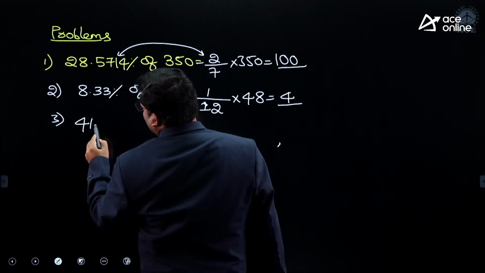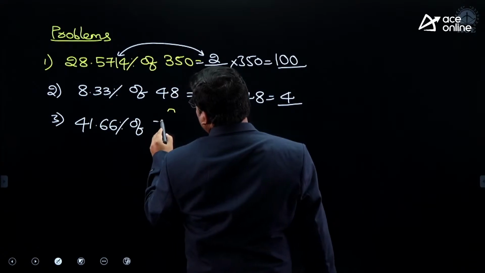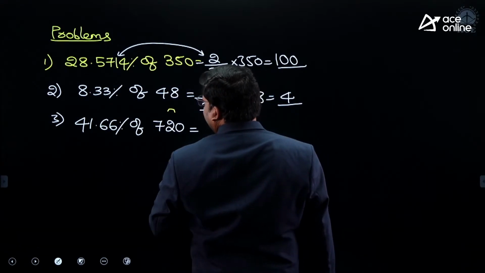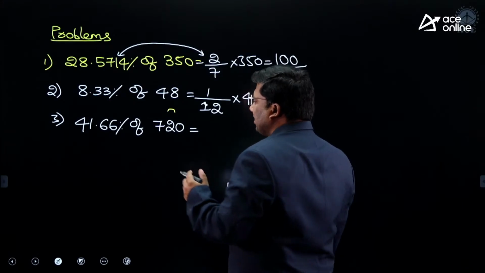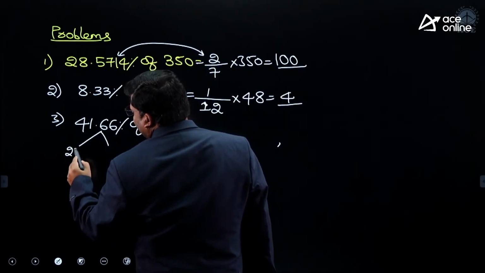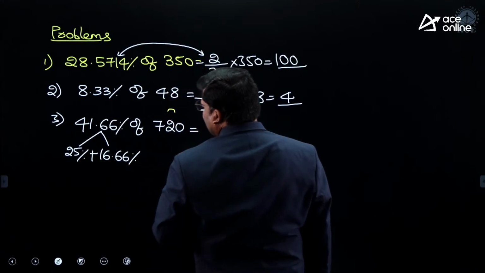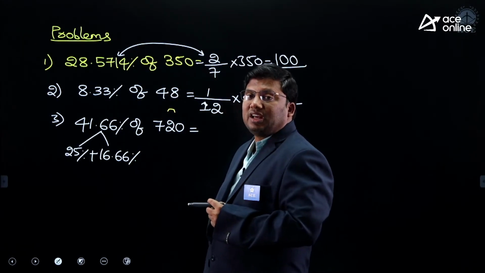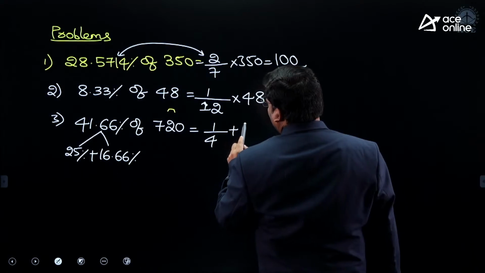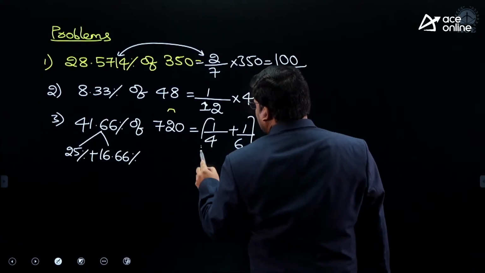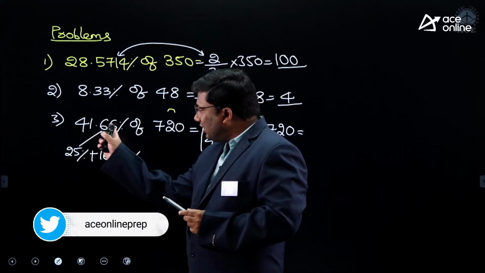Next one, we will make it slightly more difficult. 41.66% of 720. 41.66% is a fraction developed from two fractions, 25% plus 16.66%. 25% is 1 by 4. 16.66% is 1 by 6, into 720. Idea clear, right, sir?